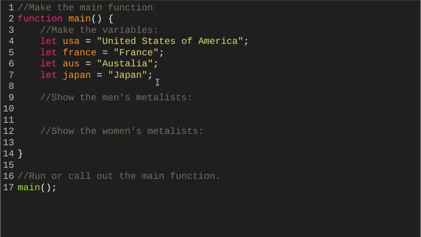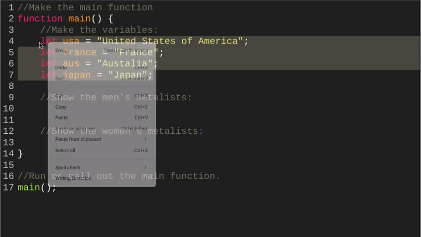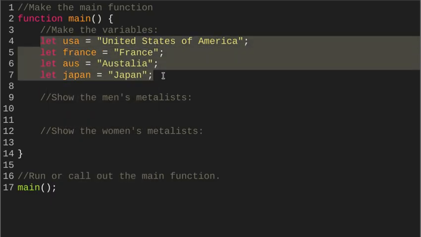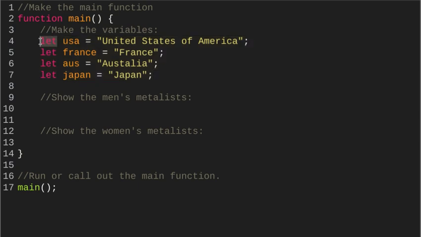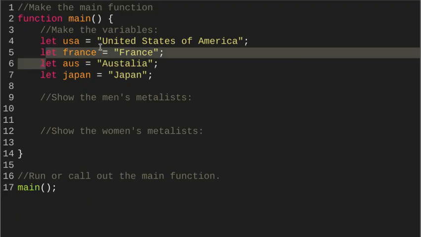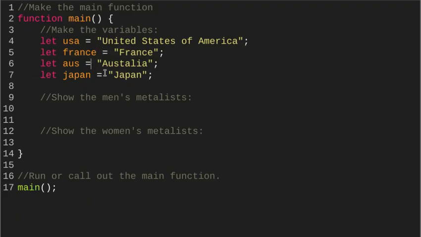Okay, so I put all 4 of these in. What I really should have done, and of course I can't really do this in the program that I'm using, is run the program to make sure there's no errors. The only errors you should end up with right now are in the word let, 4 times on lines 4, 5, 6, and 7, and then the equal signs on 4, 5, 6, and 7 as well. If you have any errors like that, you need to fix them.